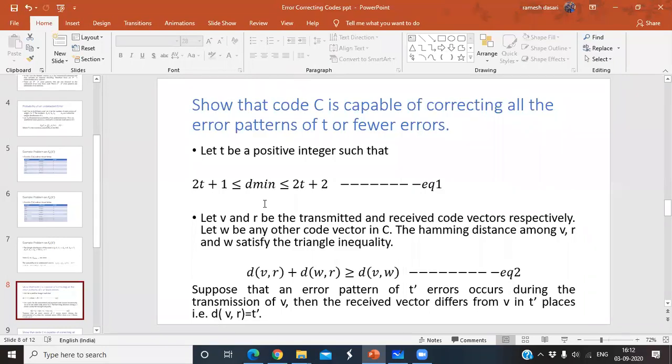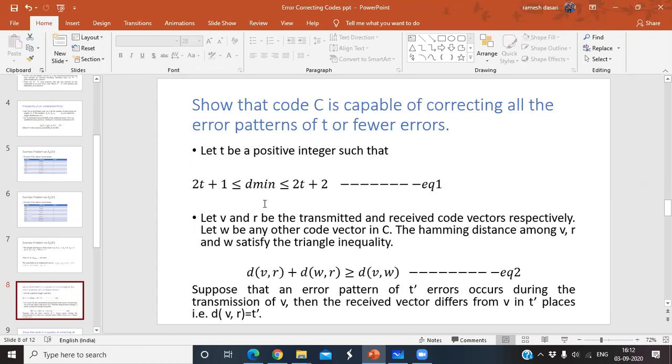2t plus 1 less than or equal to d minimum less than or equal to 2t plus 2. Suppose when you take t equal to 1, then 2 plus 1, 3 less than or equal to d minimum, and for the 7,4 code, d minimum is 3, so 3 less than or equal to 3 less than or equal to 4. Like that you have to check. So you have to select the t value; t should satisfy this equation. Equation number 1.